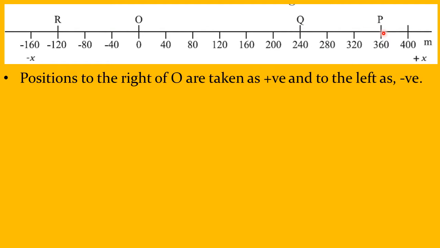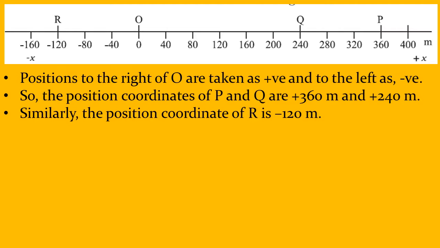This could be meters, centimeters, kilometers, anything. But for our calculation, we will take them as meters. And on the left side of the origin, I've got minus 40, minus 80, and there's a place called R at minus 120. Now, it is a convention to consider all the points to the right as positive and all the points to the left as negative from the origin.